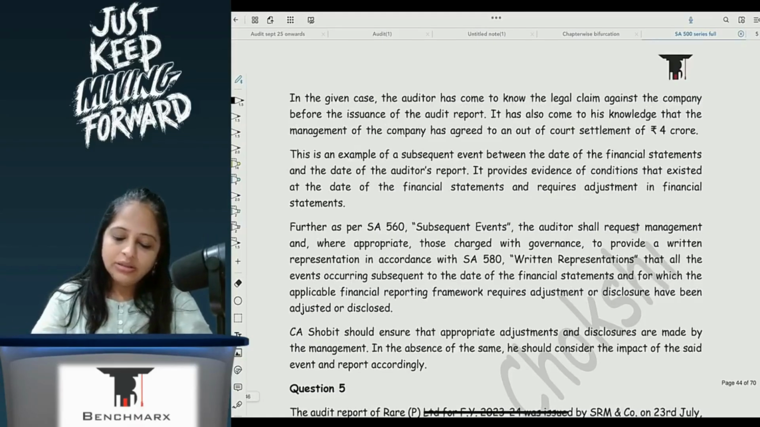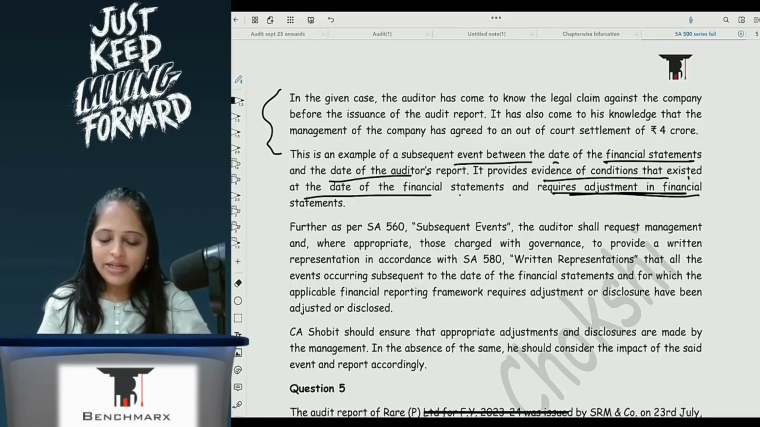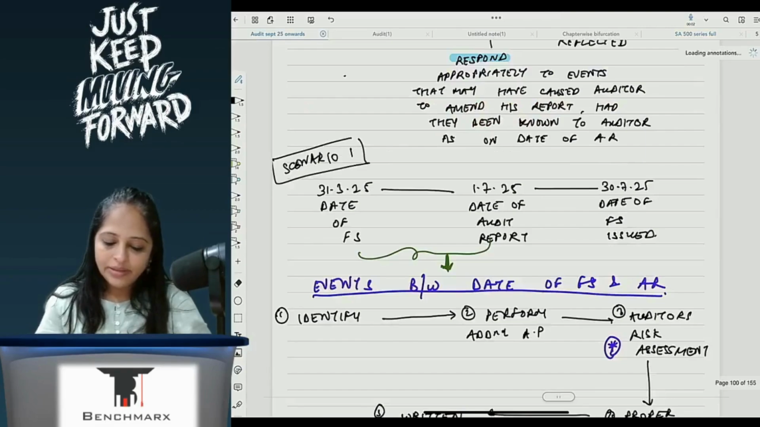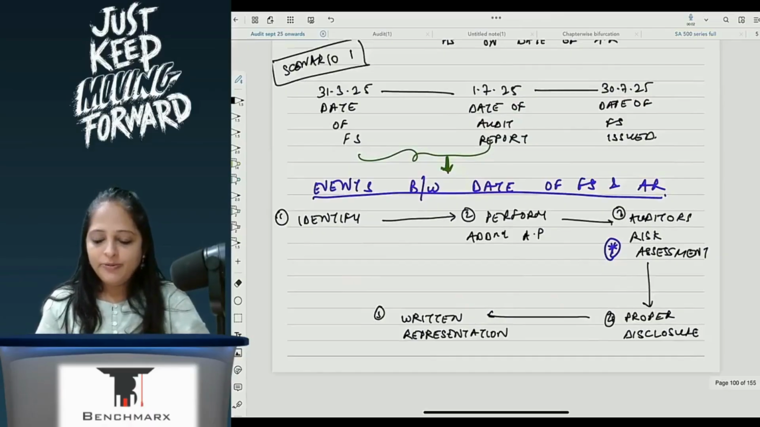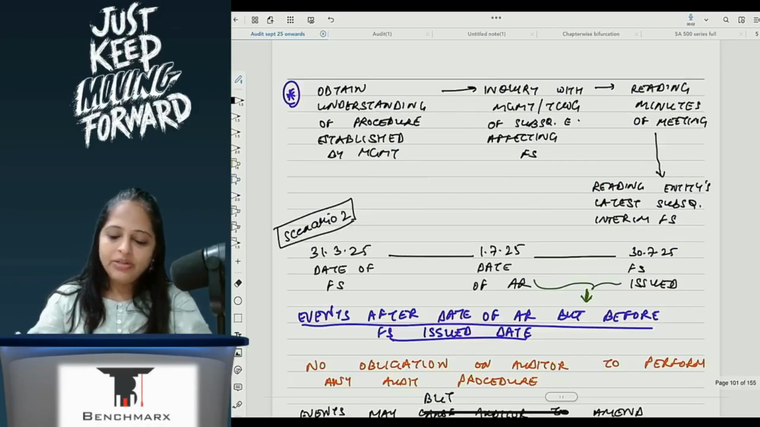So here again write the facts. This is an event between the date of FS and the date of audit report. It provides evidence of conditions that existed as on the date of financial statements and requires adjustment in the financial statement. Now here this is event 1, correct? So you will do what? You will identify, perform any additional procedures, risk assessment procedures. You will make a proper disclosure and obtain a written representation.